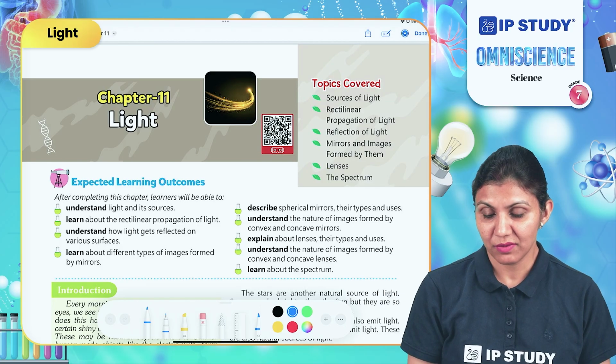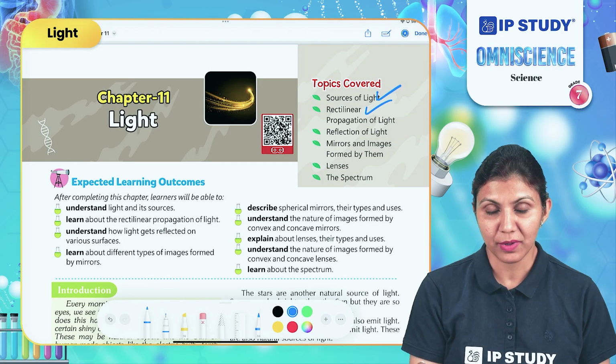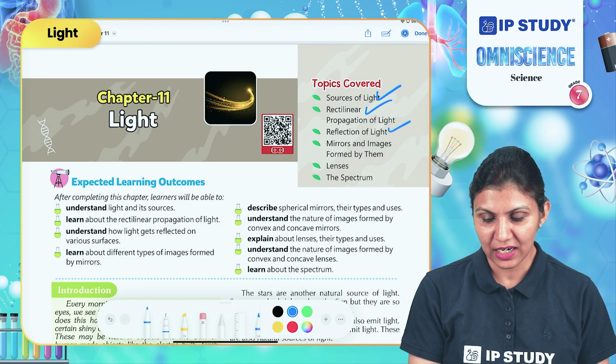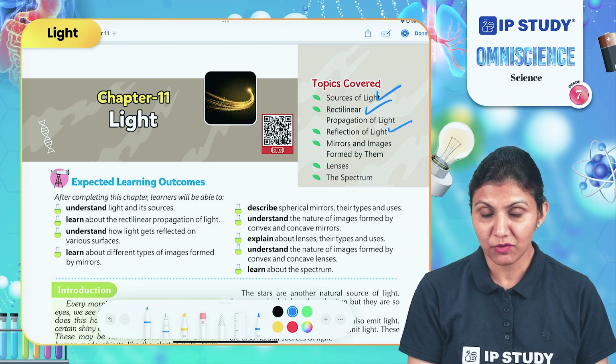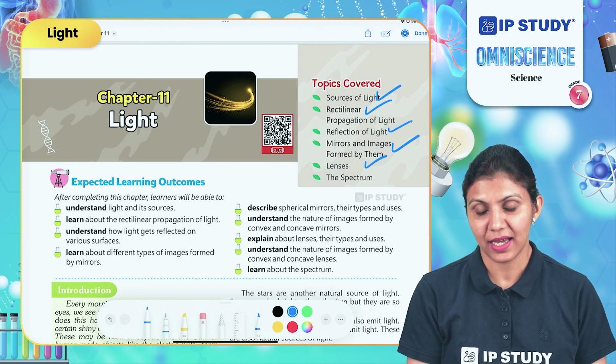In this chapter we will study about sources of light, rectilinear propagation of light, reflection of light, image formation in mirrors, lenses and the spectrum.